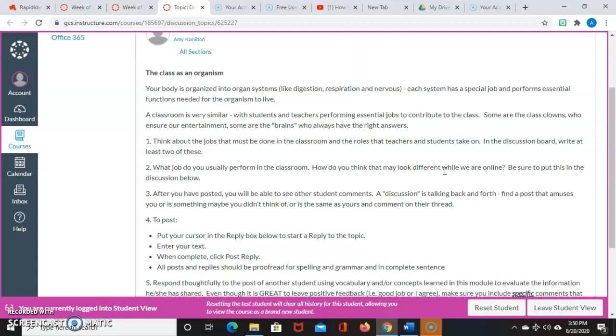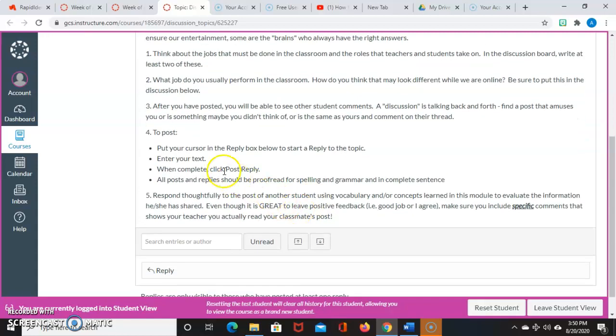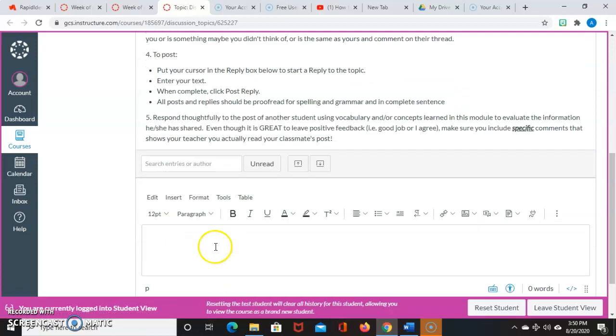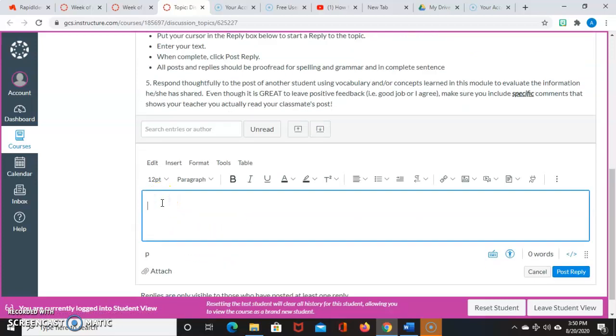And so for this discussion, think about the jobs that must be done in the classroom and the roles that teachers and students take on. So in the discussion board, write at least 2 of these. And so it goes on and it tells you instructions on what to post. So you're going to go down here to the reply button, and you'll be able to type in your answer for the discussion.